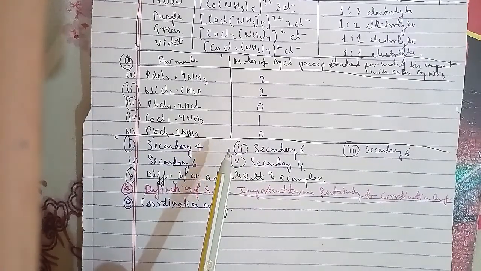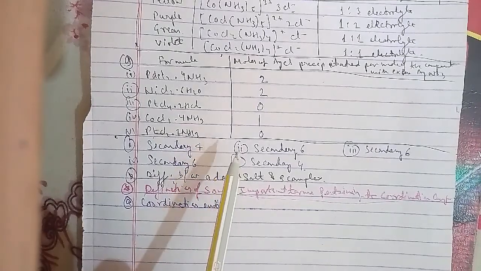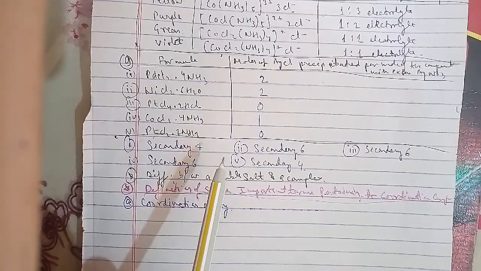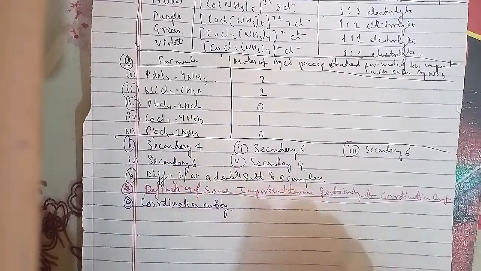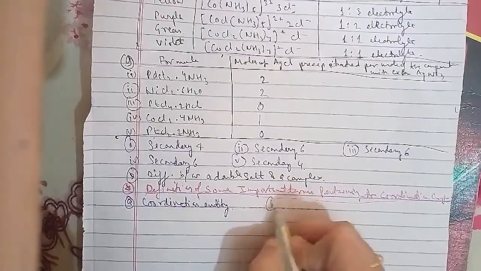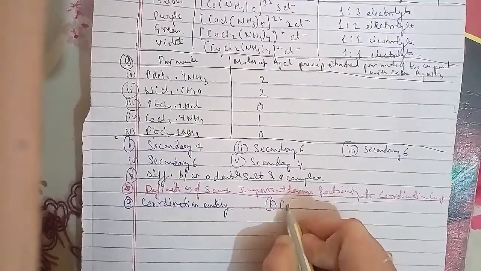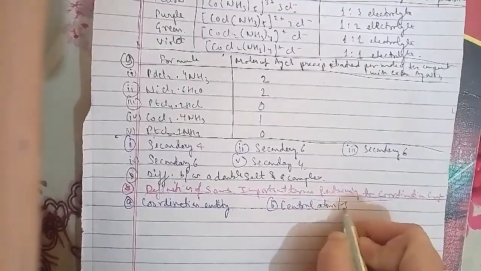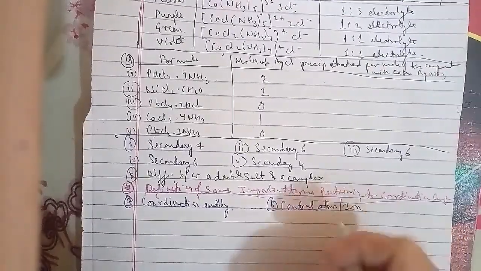Now another we talk about is the central atom or ion. In a coordination entity, the atom or ion to which a fixed number of ions or groups are bound in a definite geometrical arrangement around it is called the central atom or ion.